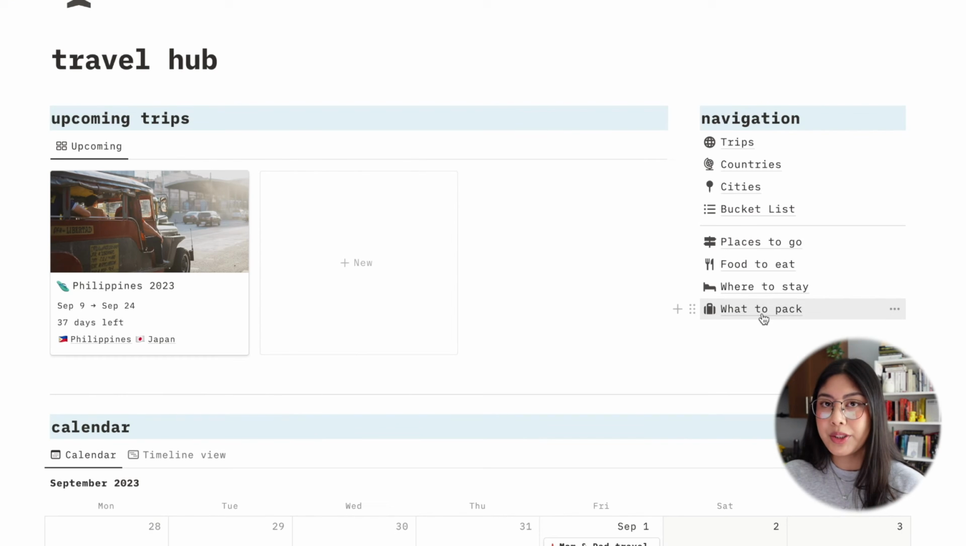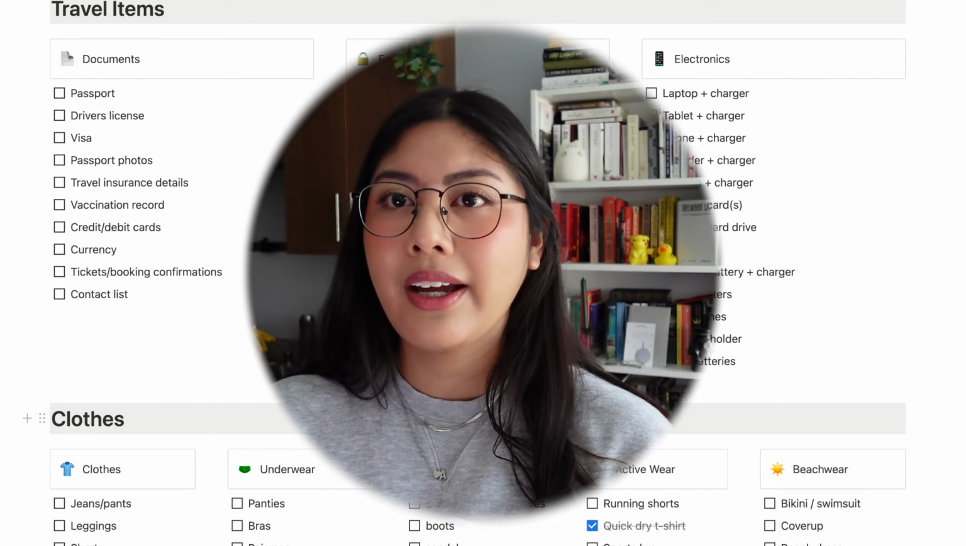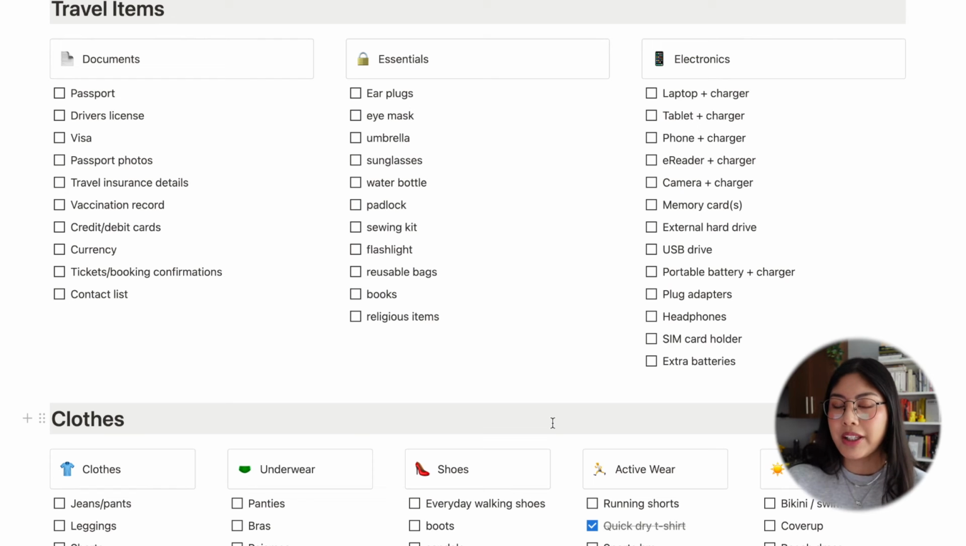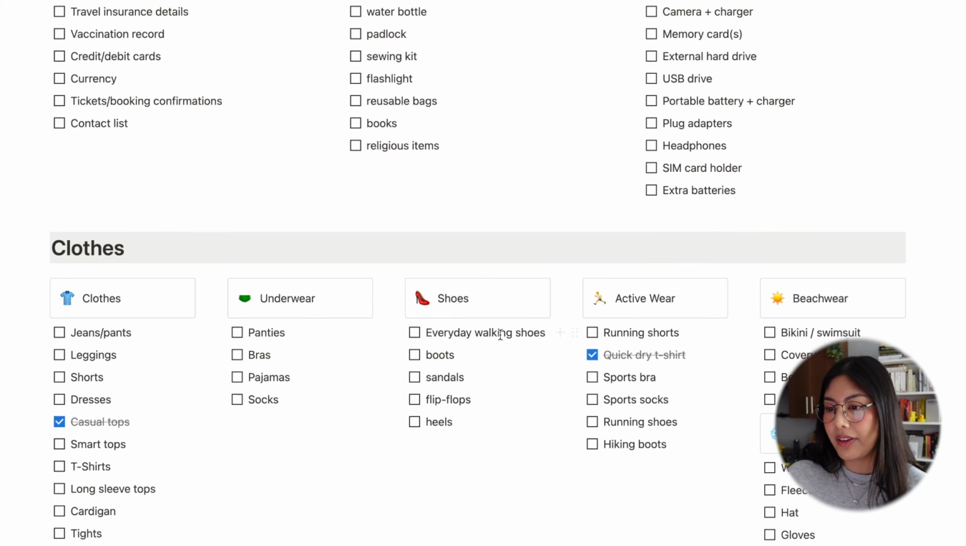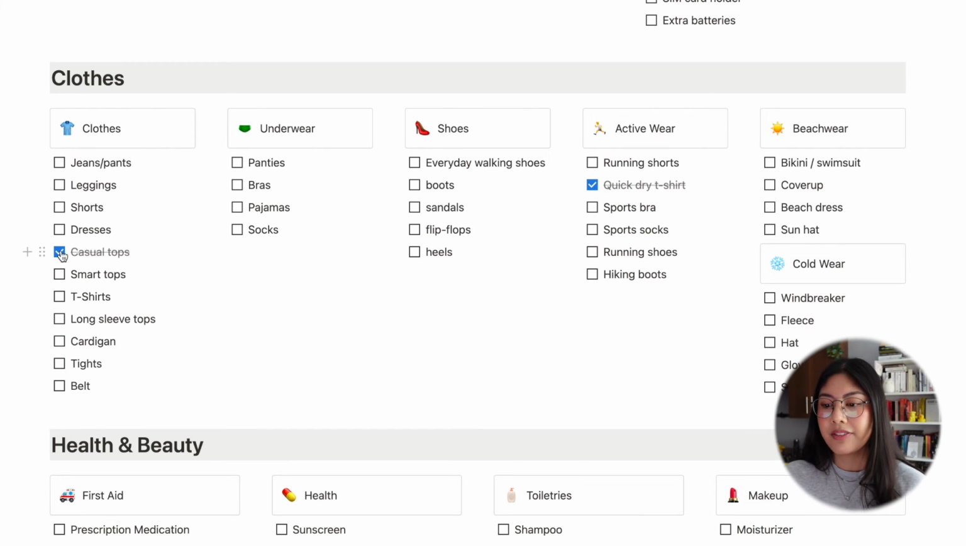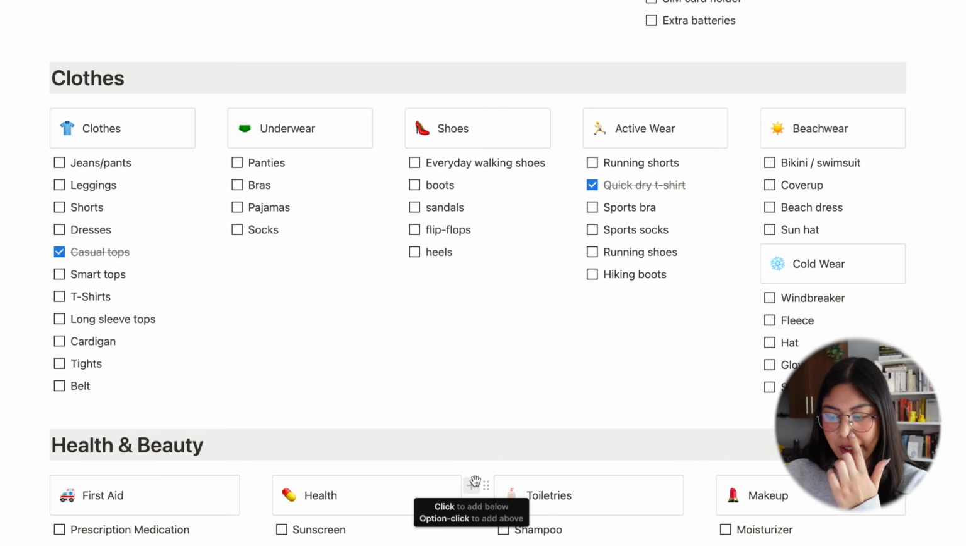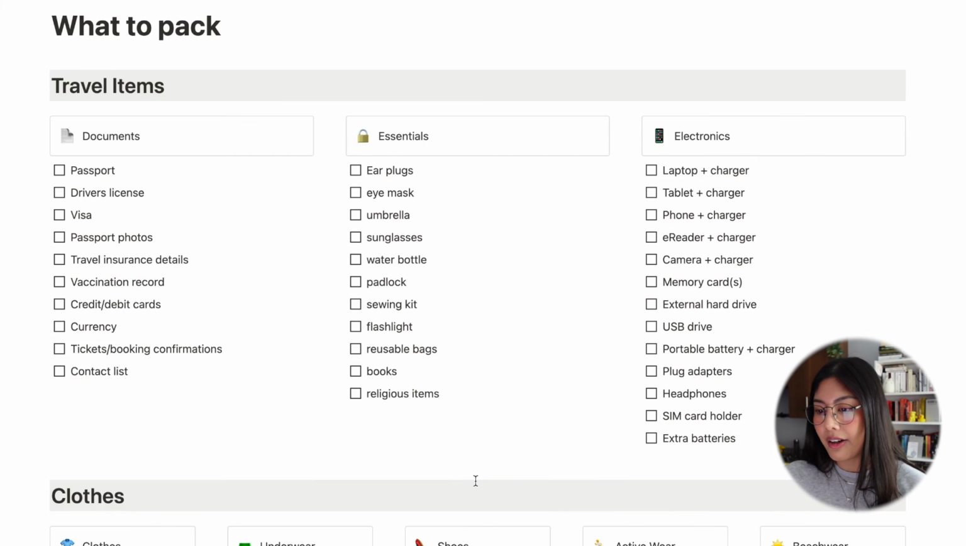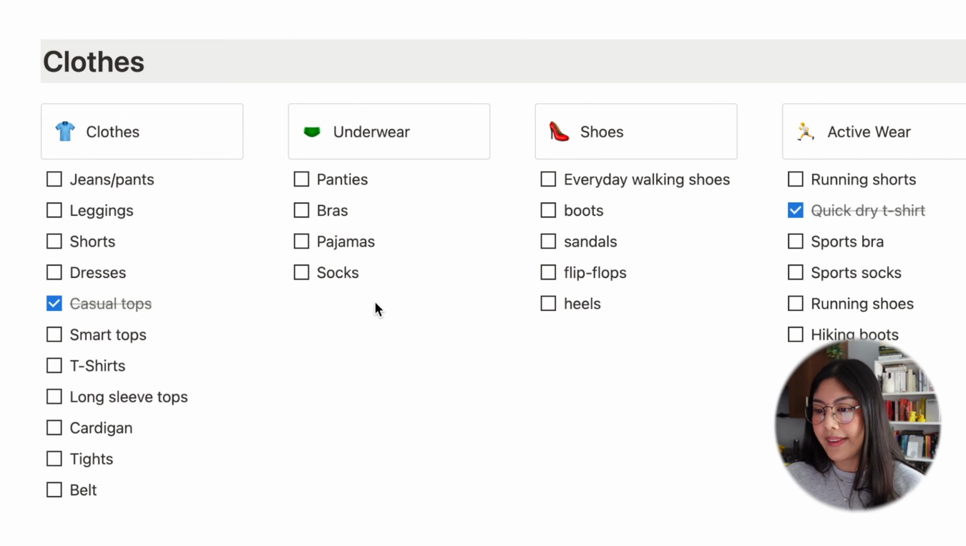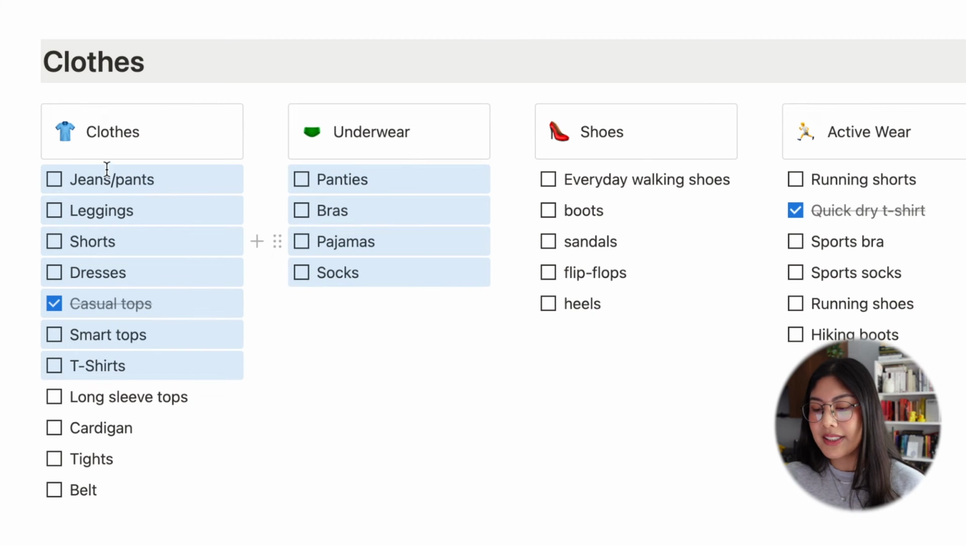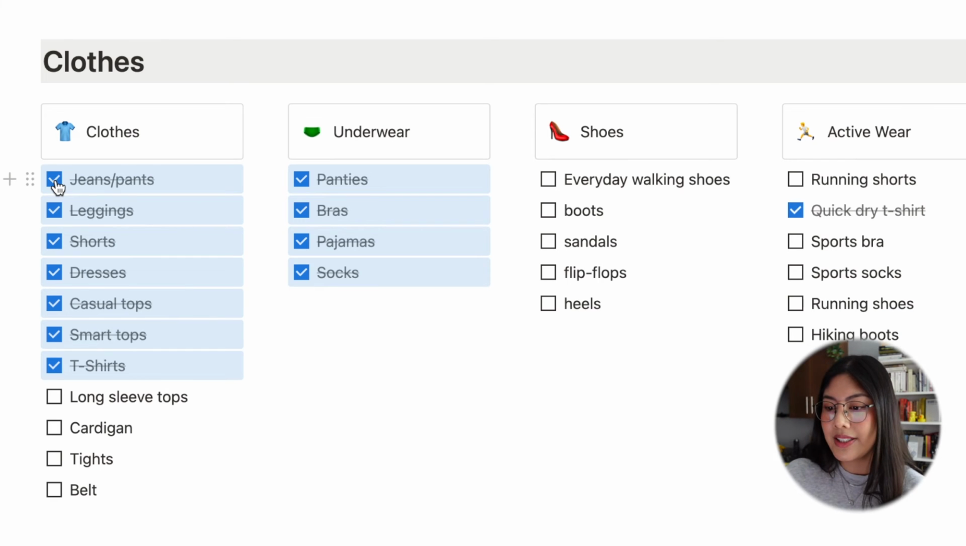Finally, I have what to pack. And this is basically just like a trigger list. So if you're like me and you have an idea in your head of what to pack, but you want to make sure that you haven't forgotten something, you can look at this list and make sure that you have everything. You don't necessarily have to check stuff off on here. But if you really wanted to, you could check stuff off. And what's really cool about Notion is if you highlight multiple checkboxes and you click the checkbox on one of them, it'll automatically check all of these. And vice versa, if you uncheck one of these, you can uncheck all of the ones that you have highlighted.